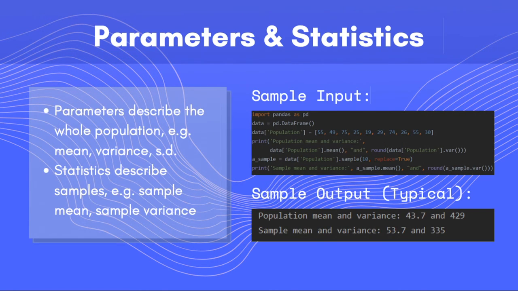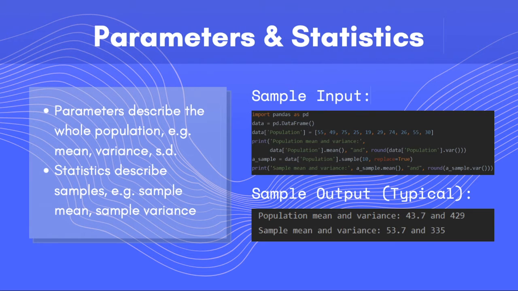Mean and variance of the population are characteristics of the population. Once target populations are fixed, these summary numbers will not change. We call them parameters. Samples also have mean and variance, but their values change when we take different samples, even if they are drawn from the same population. We call them statistics.